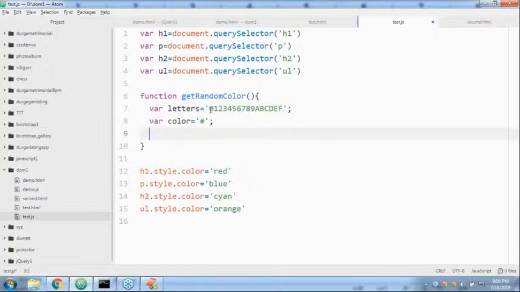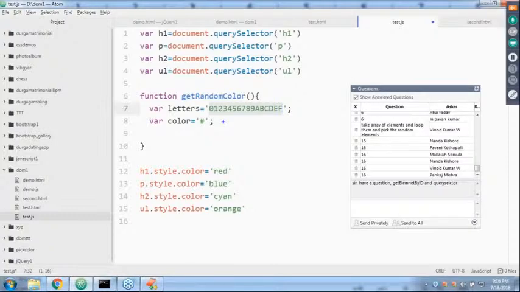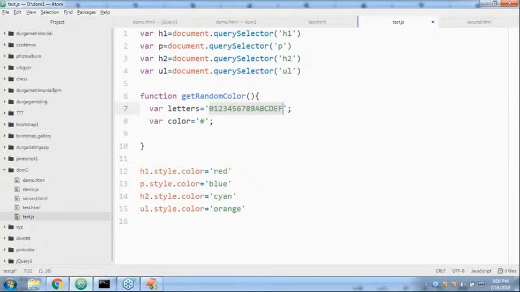How many characters are there in total? Can you please guide? 0 to 9, comma, A to F. 16 characters are there. So with 16 characters, the index is always 0 to 15. Now I need to generate a random number from 0 to 15, and add the corresponding character to this one. This is my requirement.